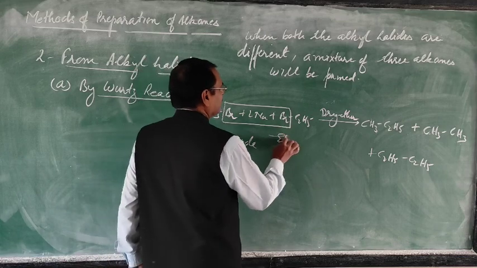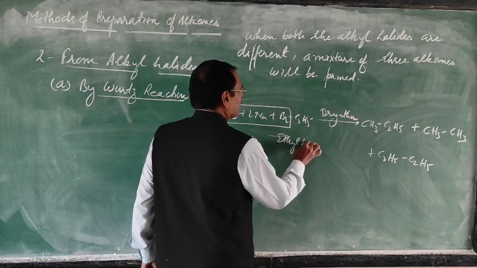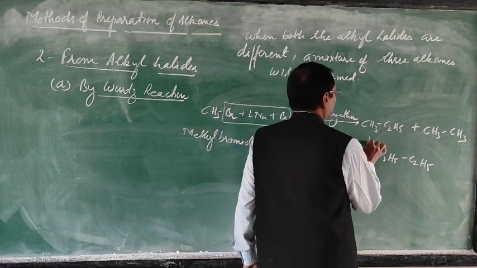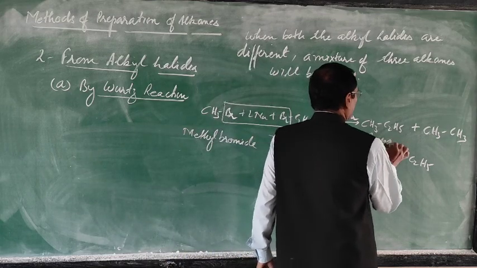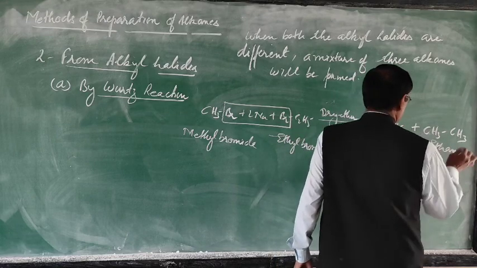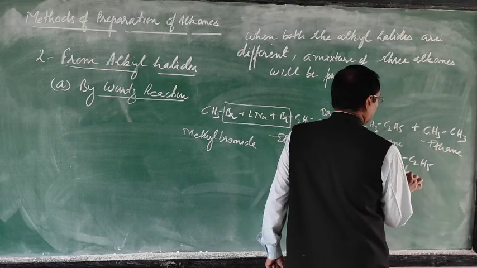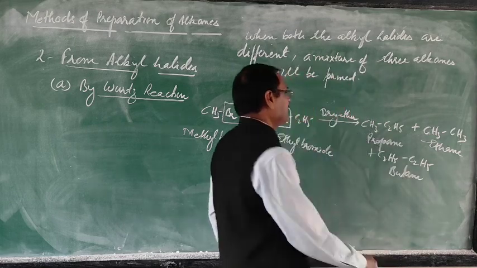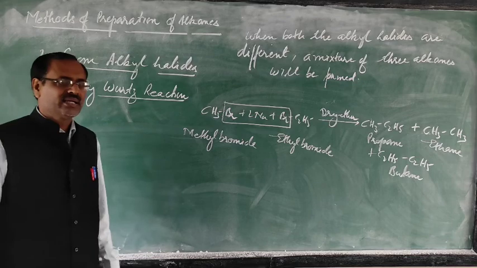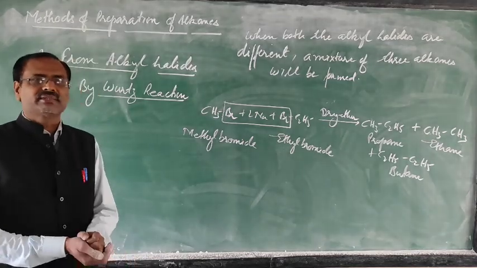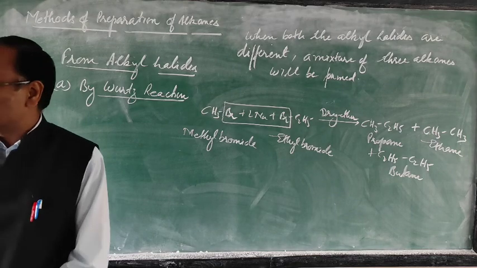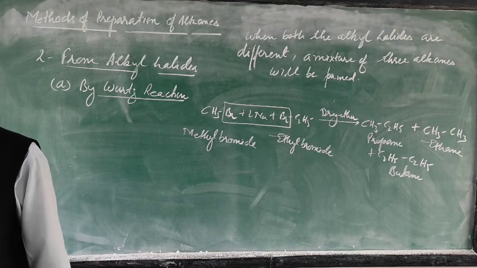Here you have taken ethyl bromide. There you are getting propane, ethane, and butane. So a mixture of 3 alkanes will be formed. So this name reaction is important. In organic chemistry, whatever name reactions are in the syllabus are important. So the next one given is Kolbe, what is the syllabus?